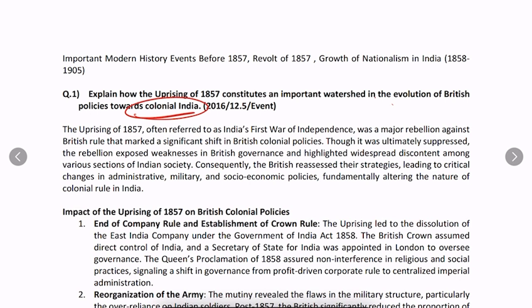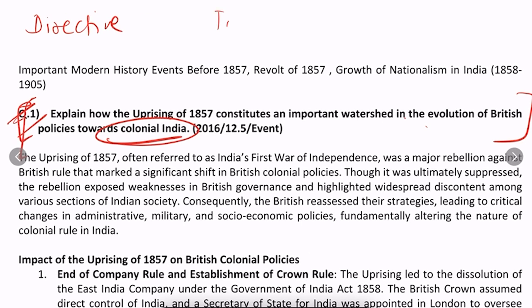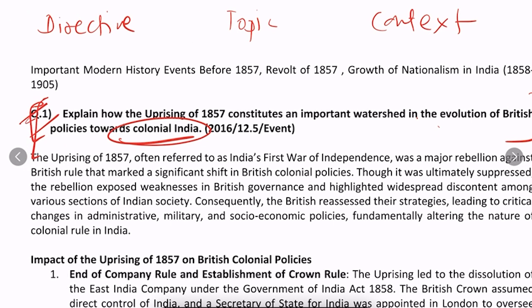Now the important thing is we have to first break down the question. Before we break it down, first read the question carefully. Try to understand what the topic of the question is and what its context is. Every question has three parts. One is the directive, second is the topic, and third is the context. No matter what question it is, every question has these three parts.